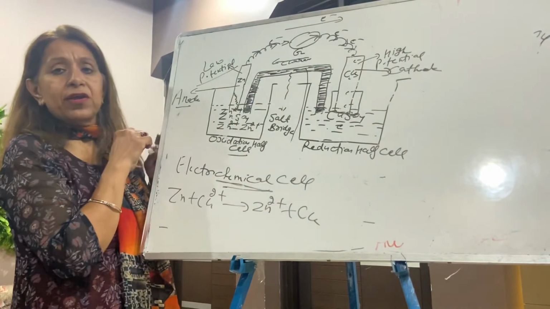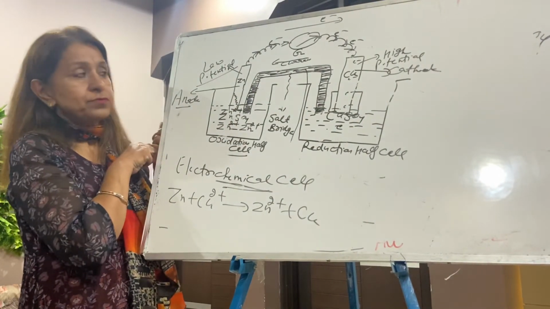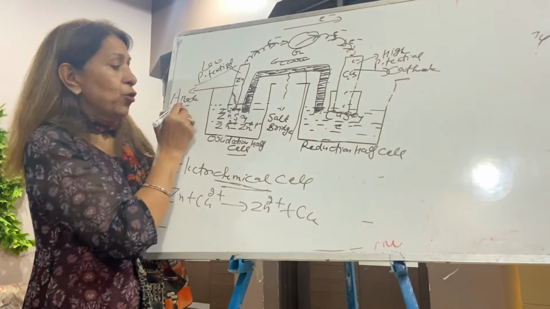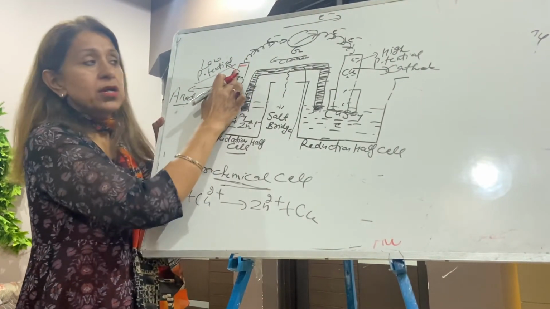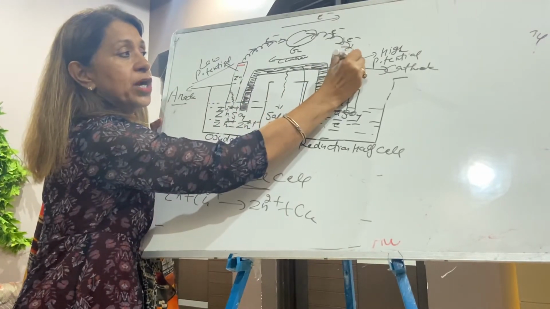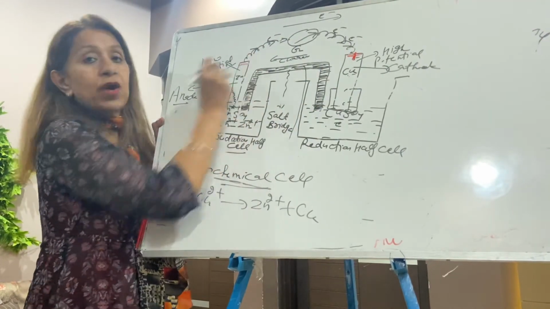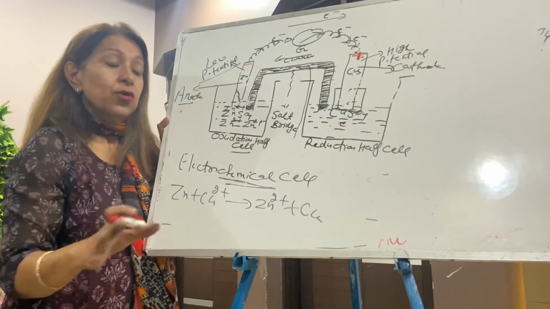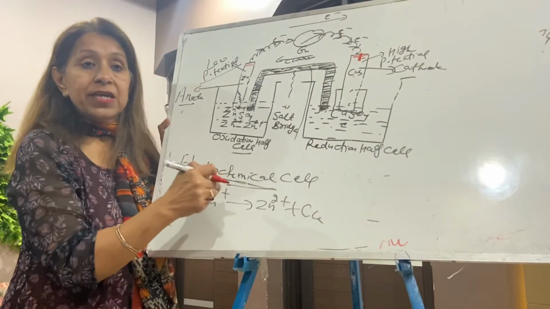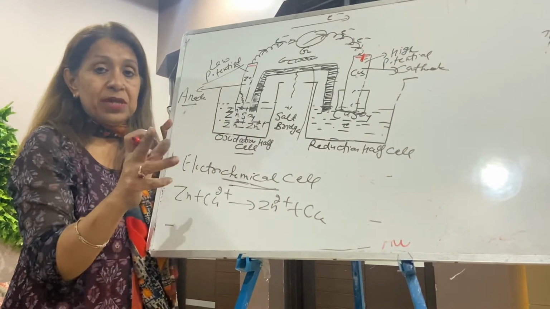Now the very, very important point is that in an electrochemical cell, anode is negatively charged and cathode is positively charged. Students may say anode is always positive and cathode negative, but this is an electrochemical cell, which you are doing for the first time.